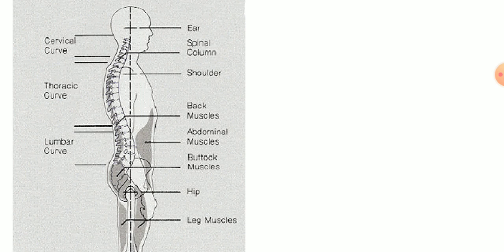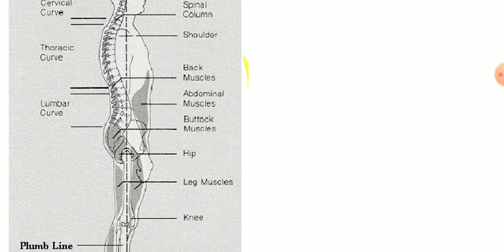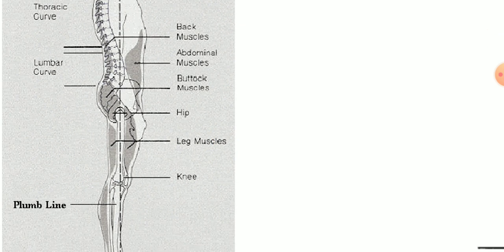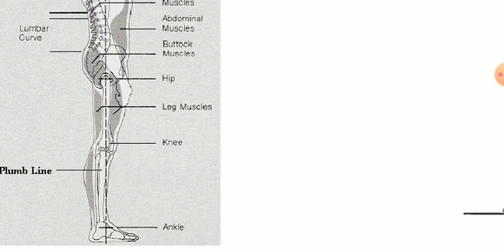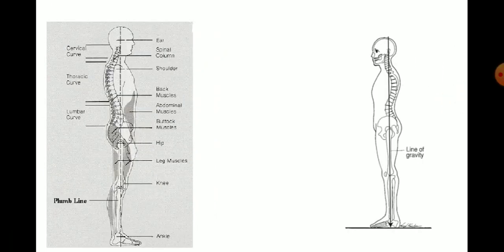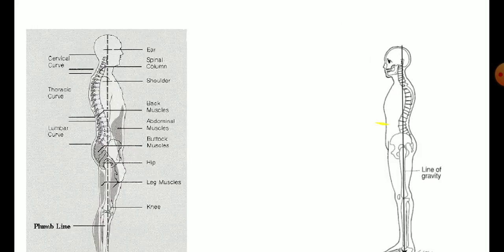If you look at the cervical region, the cervical spines are placed posterior to the plumb line, and the plumb line is passing through the shoulder joint. In the elbow joint, it's just passing through the elbow joint. In the lower lumbar region, it's passing through the bodies of the lower lumbar vertebrae. It passes over the hip joint, through the knee joint, and in the ankle joint, it passes just anterior to the ankle joint. So this is much easier, and this is how the body segments are arranged in lateral view.